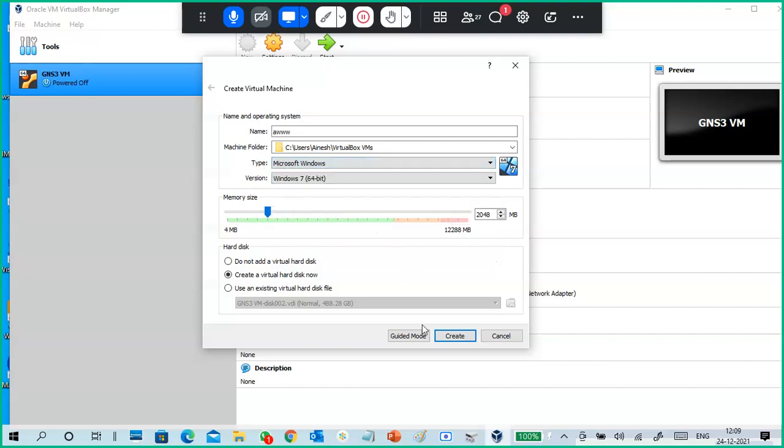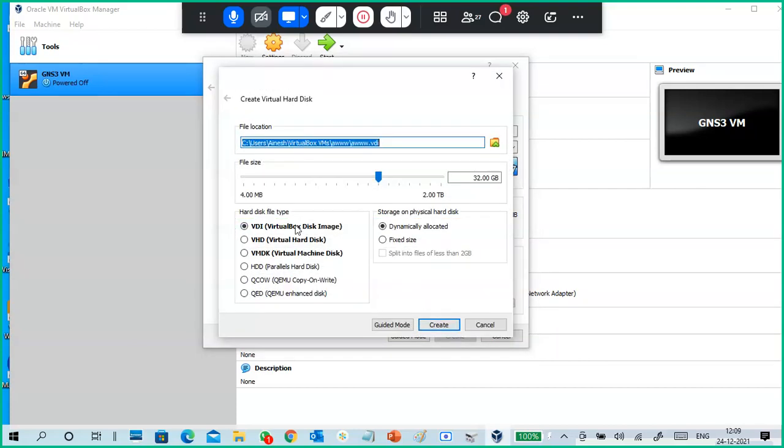But it is asking: VDI, VirtualBox disk image; VHD, virtual hard disk; VMDK, virtual machine disk; HDD, Parallels hard disk; QCOW, QEMU copy on write; QED, QEMU enhanced disk; fixed size or dynamically allocated. So these are the things.